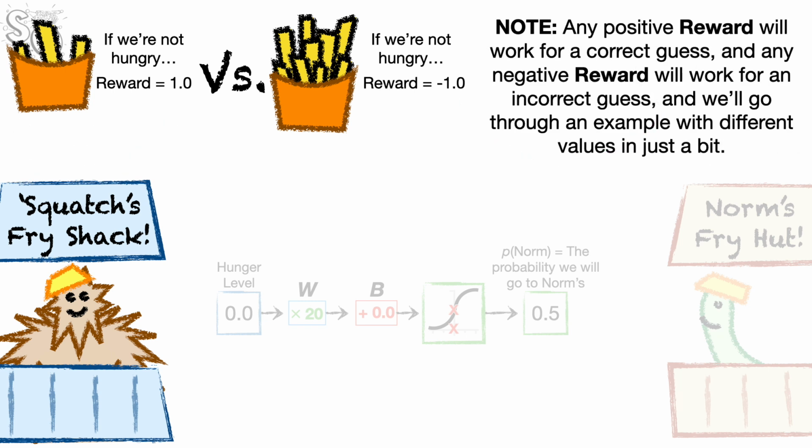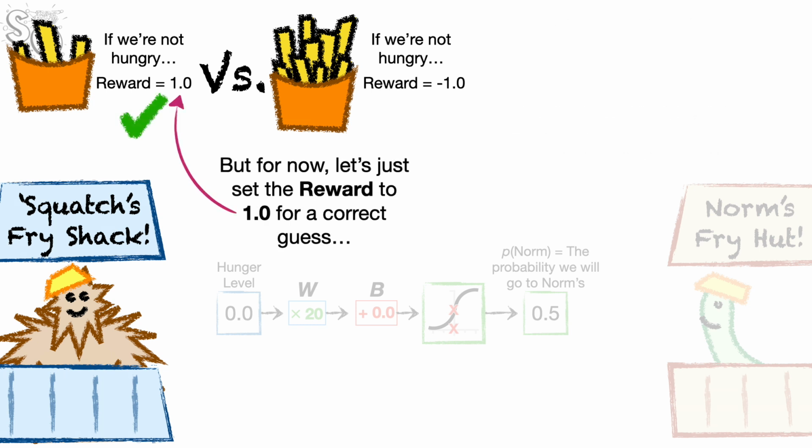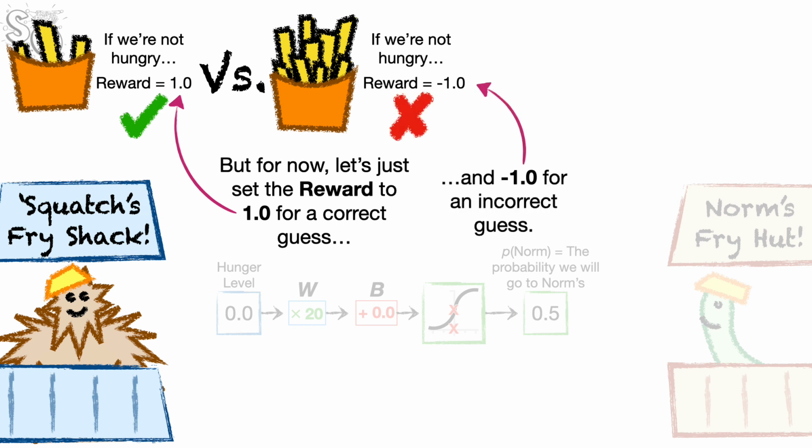Note, any positive reward will work for a correct guess, and any negative reward will work for an incorrect guess. And we'll go through an example with different values in just a bit. But for now, let's just set the reward to 1.0 for a correct guess, and -1.0 for an incorrect guess.